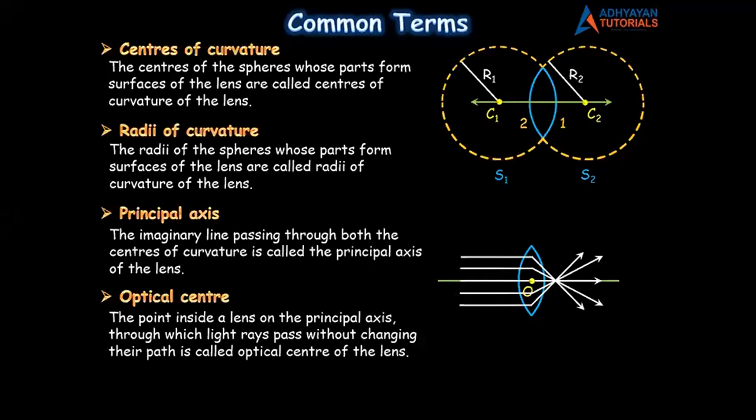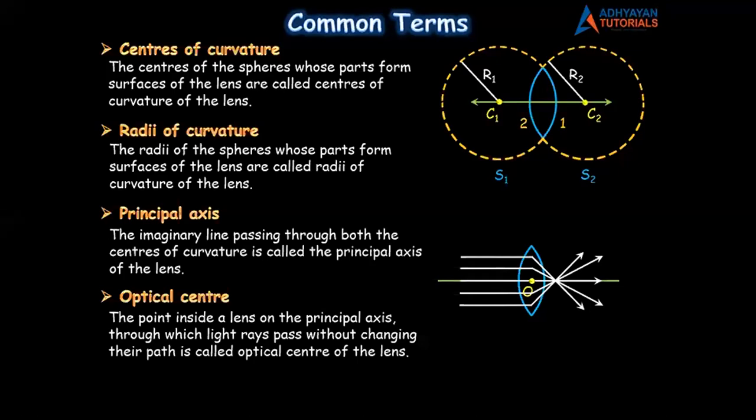Look at the first line only. The point inside a lens. ये तो हमको दिख ही रहा है. The point is inside the lens. On the principal axis, ये भी दिख रहा है. The point is on the principal axis. So the point inside the lens on principal axis through which light rays pass without changing path is called optical center of the lens.